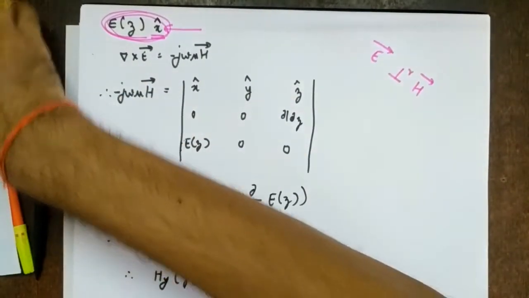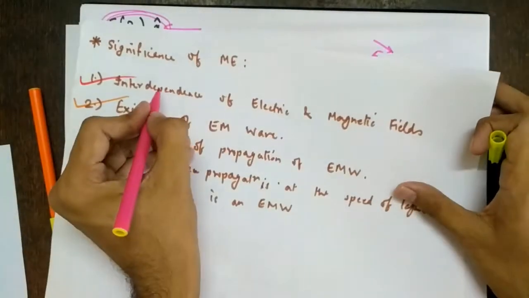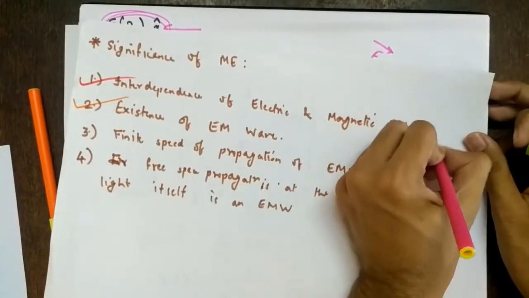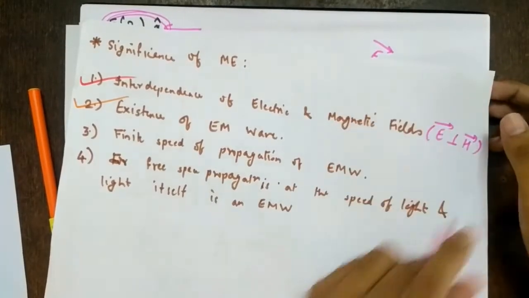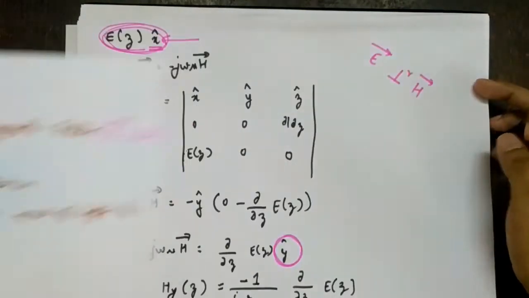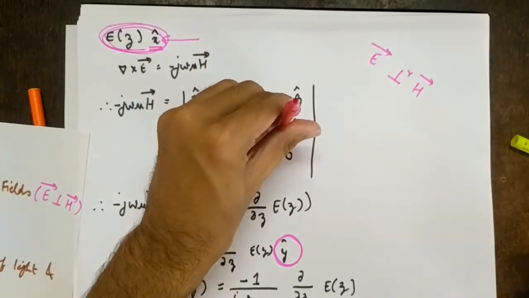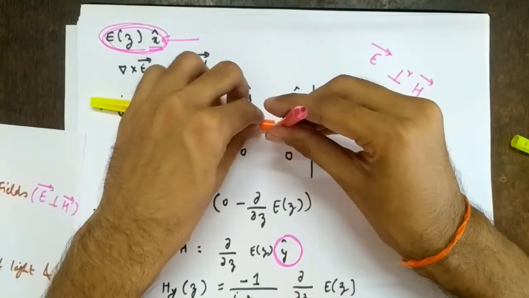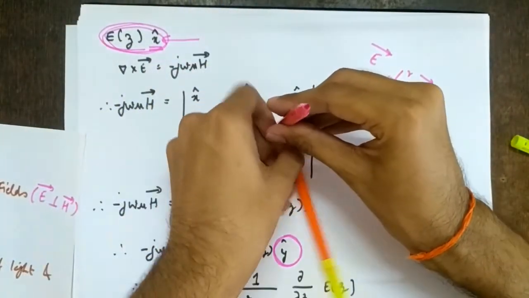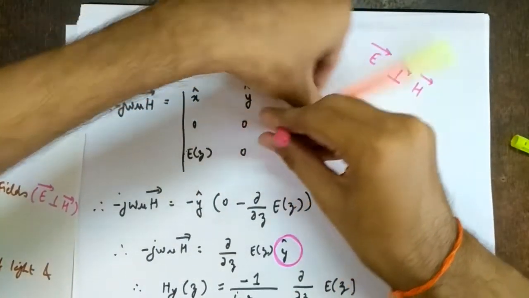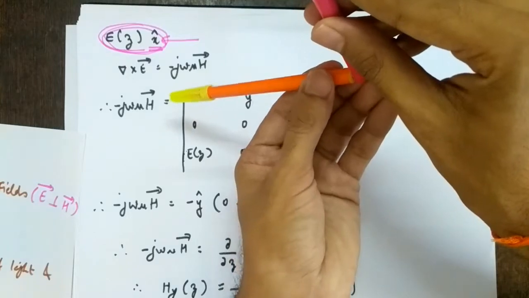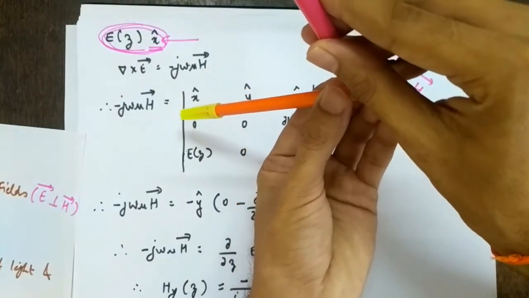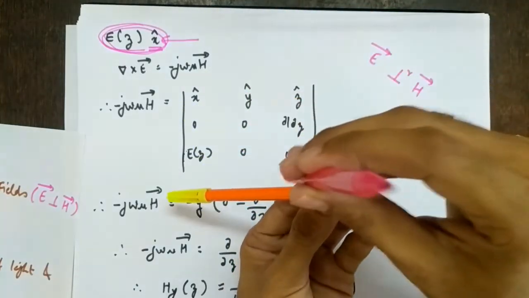So what can I write further here? Interdependence of electric and magnetic fields. And how are they interdependent? They are always perpendicular to each other. Whenever you have an E vector, the H vector will be perpendicular. So it can be in any way like this. It is all perpendicular, right? But if the electric field is tilted, then the H vector will be perpendicular to that tilted position. So this electric field is like this.